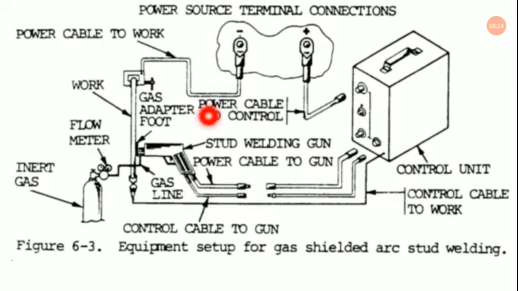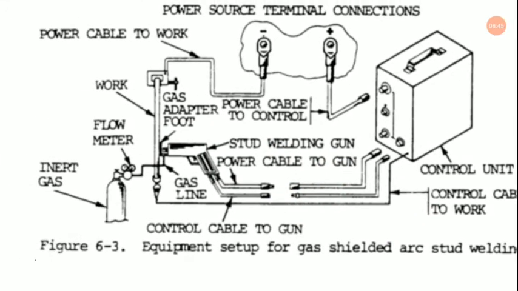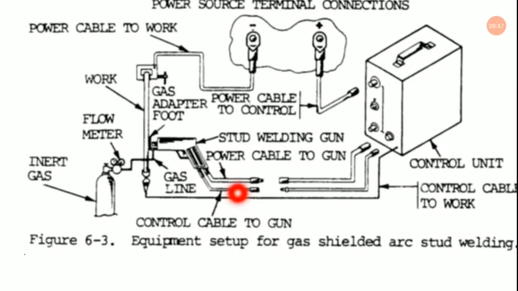Now we do have here this power cable to control this one, as you can see. Now we are having this gas adapter foot over here, and this is the work. As you can see, this is the stud welding gun. Actually it is mainly for gas shielded arc stud welding. This is the setup, somewhat similar to the previous one also, but a little bit of difference is there.